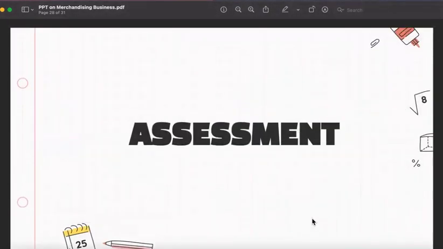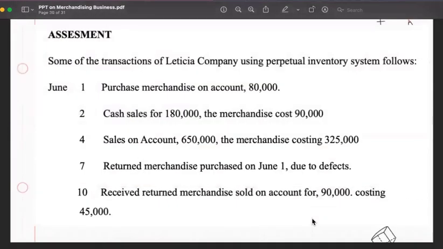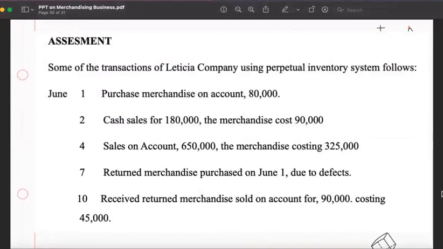So, hope everything is clear. We started with the purchases, the sales, and the returns and transportation costs. As an assessment or do-it-yourself activity, since I am just recording this discussion, simply screenshot the screen or pause the video recording and answer this assessment to practice your knowledge about the discussion for today. On June 1, purchase merchandise on account.